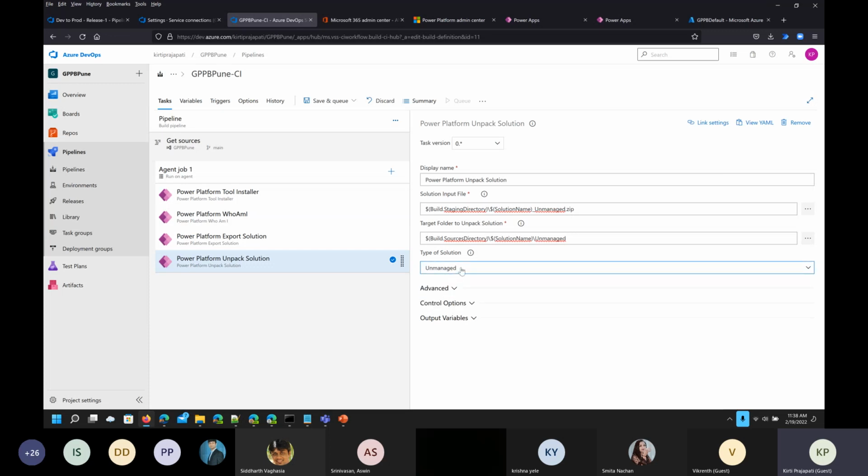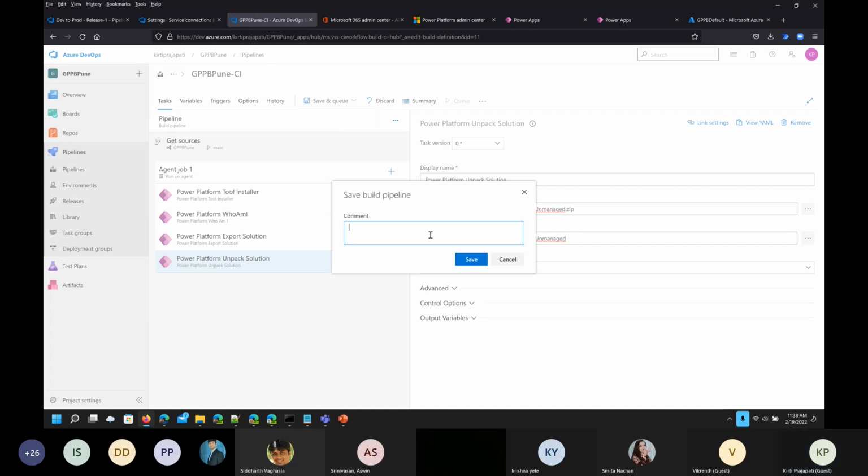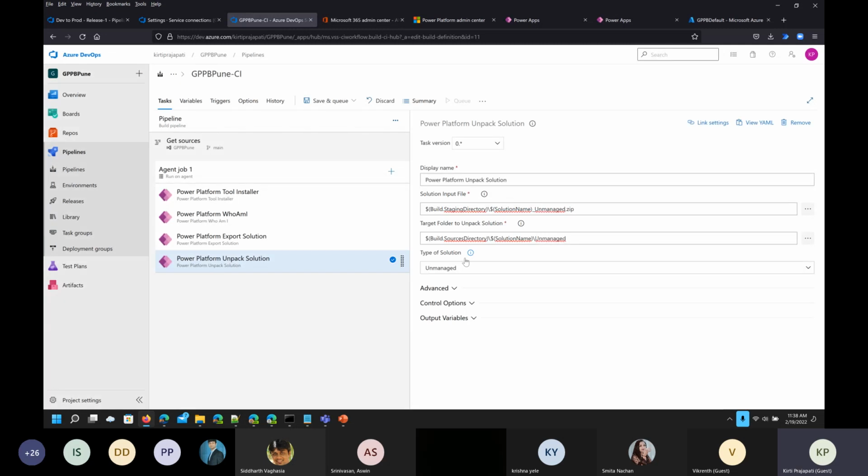For this one, I'm just using unmanaged because I want to create an unmanaged solution. Now after this, just save the changes, and I'm putting unpack solution and saving it. Right. Now I'm not executing this again.